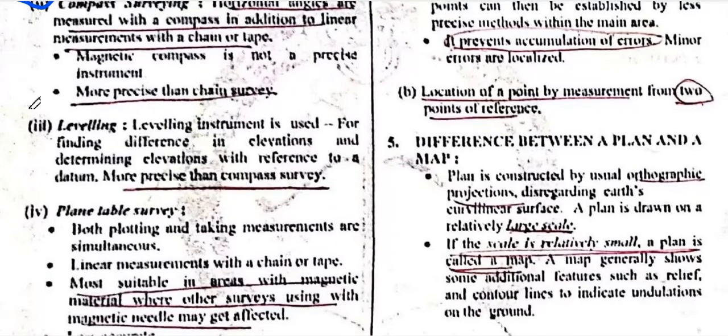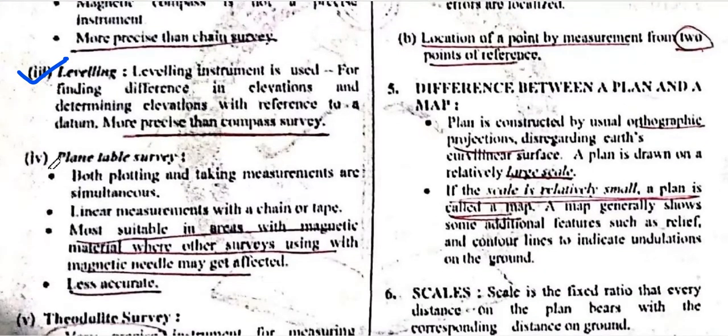Okay, leveling. What is the level? Leveling is the instrument used for finding the difference between two points of elevation. When we need to know how much difference there is between two points of elevation, we use leveling.